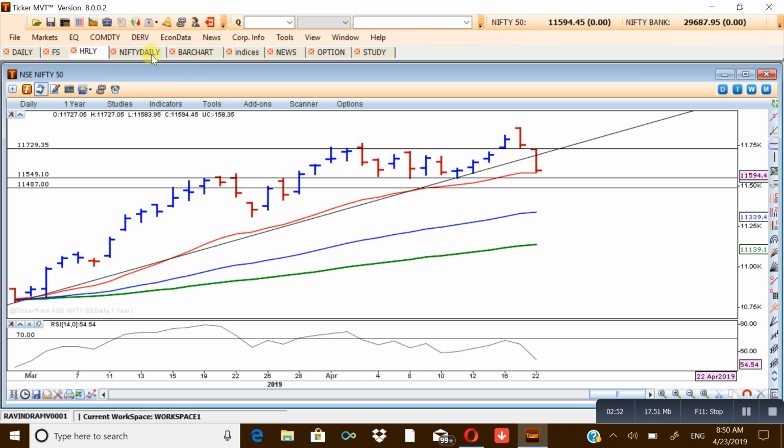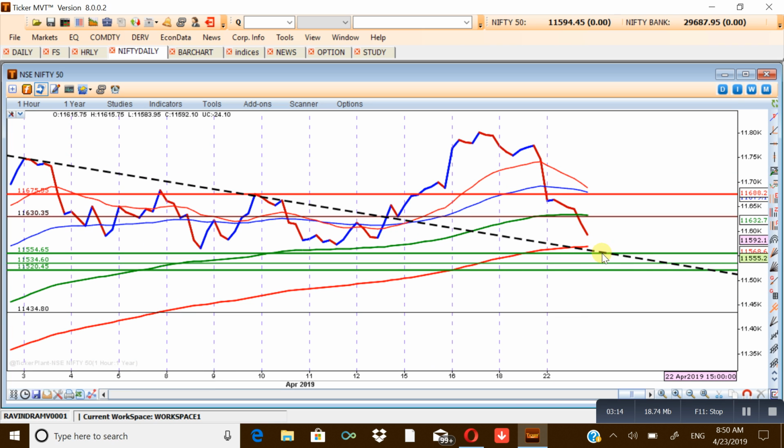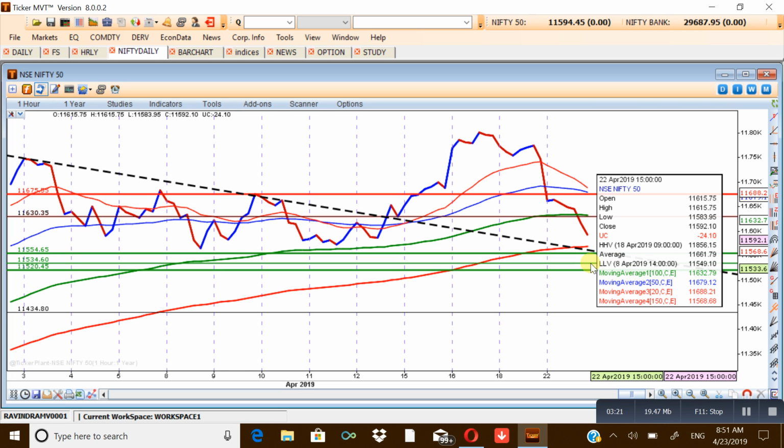Now, as far as the hourly chart is concerned, this black dotted trend line which you can see will act as a support somewhere around 11,554, that price which you can see in green. There are multiple supports which I have plotted here, shown in green color. There are supports with 10 and 20 point differences, and that means we are in a support zone. So even if Nifty goes south with a 10 and 20 point difference, it may accumulate and then bounce back. So this dotted trend line will be a decisive line.